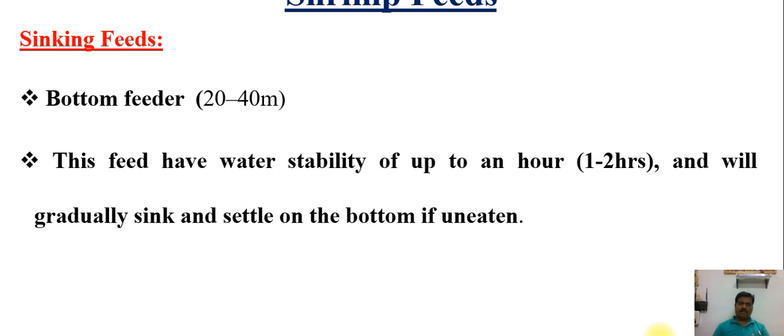The leaching percentage must be low, because it should be stable in the water for 1 to 2 hours. This is the important parameter in shrimp feed, and it will gradually shrink and settle on the bottom if uneaten. If not consumed by shrimp, it will be stored on the bottom side. It also has some negative influence on growth and causes waste feed.